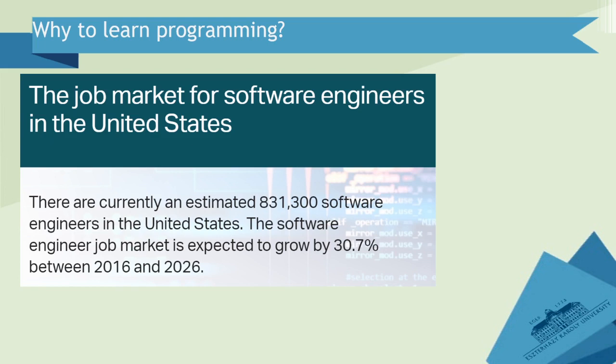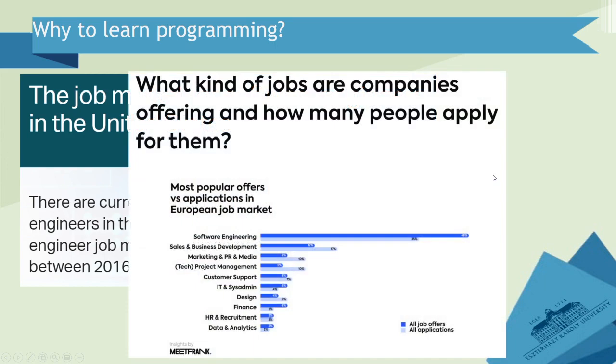This says that compared to 2016, in 10 years, the need for software developers and software engineers, you are going to be software engineers, by the way, is going to increase by 30%, which is really great news for all of us. And actually, this picture looks very similar on a global scale.